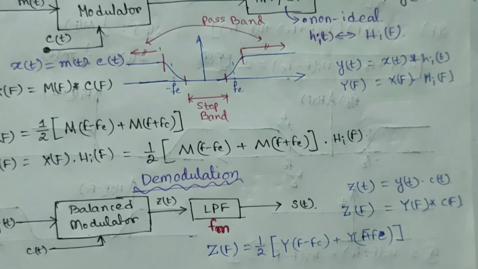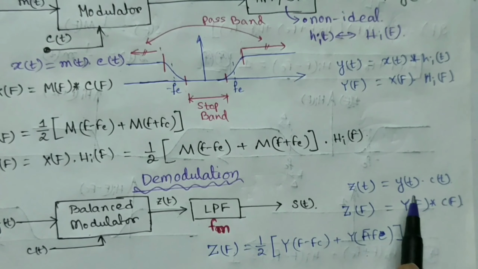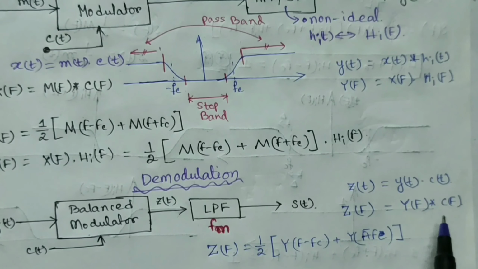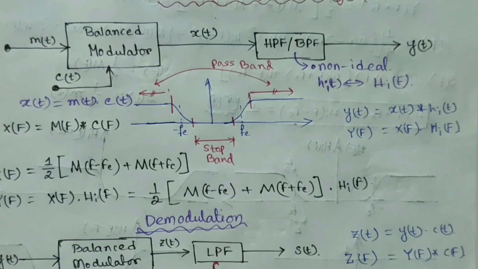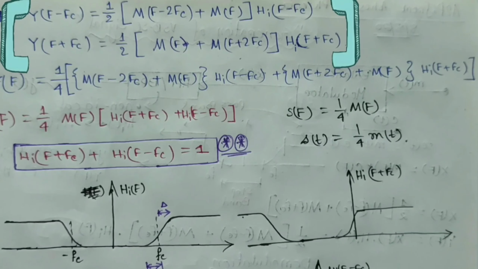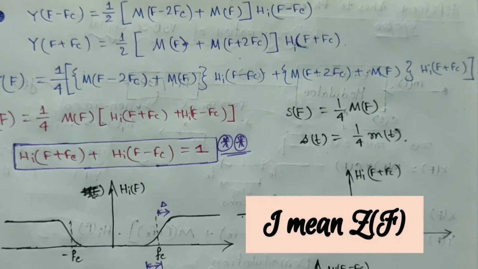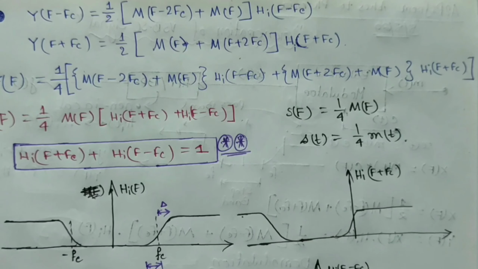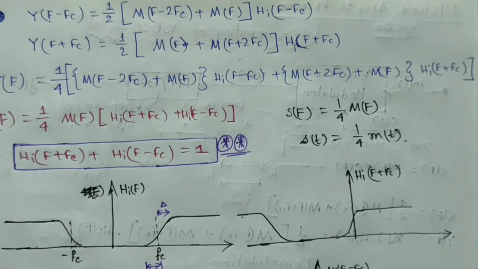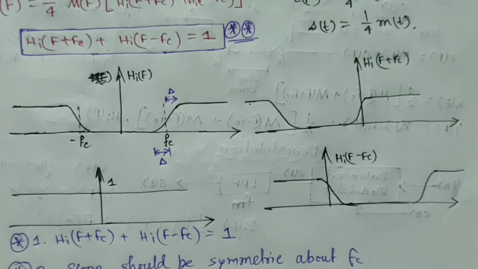So in coherent detection, the block diagram is this. z(t) is y(t) into c(t). So Z(f) will be Y(f) convolution C(f), and it will be given by this. Replacing f in Y(f) by f minus fc and f plus fc, we will get this, and putting these values in Z(f) equation, we will get Z(f) as this. And then they are passed through the low pass filter. So S(f) will be 1 by 4 into M(f) times H(f plus fc) plus H(f minus fc). And the condition for which we will be able to detect the actual signal, that is M(f), will be this. We also learned the other condition, that is the slope here should be symmetric about fc.